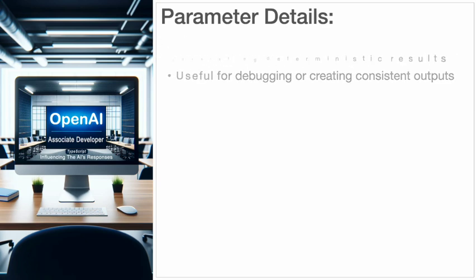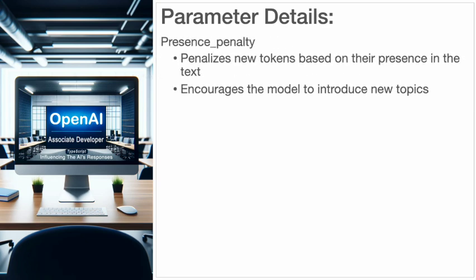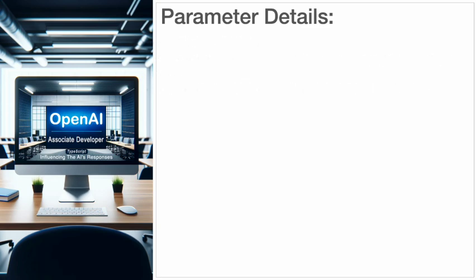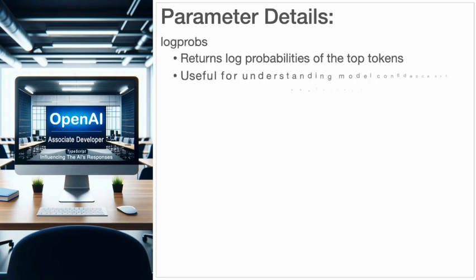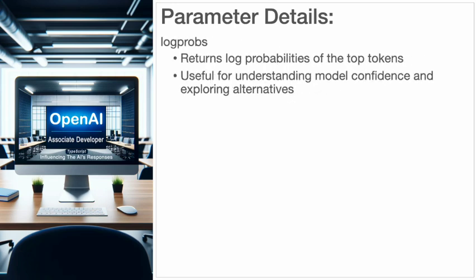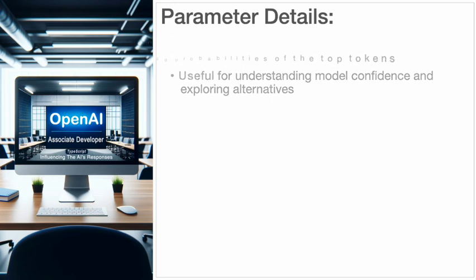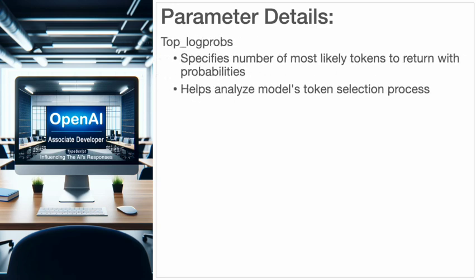4. Presence penalty penalizes new tokens based on whether they appear in the text so far, and encourages the model to introduce new topics. 5. Frequency penalty penalizes new tokens based on their existing frequency in the text so far, and reduces the likelihood of repeating the same words verbatim. 6. Logprobs returns log probabilities of the top tokens. This is useful for understanding model confidence and exploring alternative responses. 7. Top logprobs specifies how many of the most likely tokens to return with their probabilities, and also helps analyze the model's token selection process.